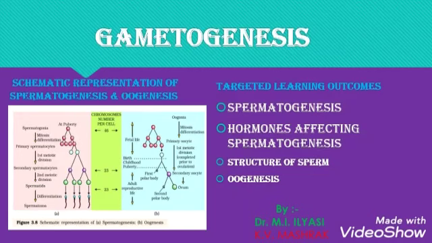The process of spermatogenesis begins at puberty and proceeds as follows. The spermatogonia multiply by mitosis to increase in number. They are present in the inner wall of seminiferous tubules.